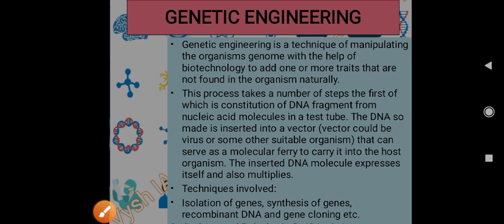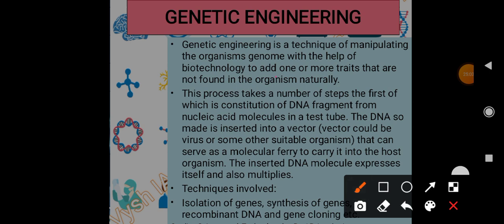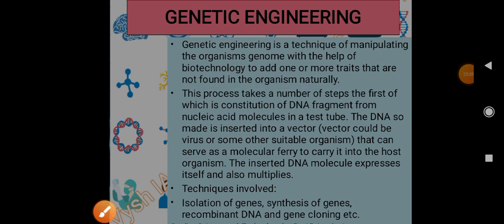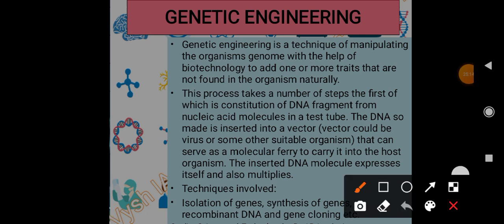So one or more traits that were not present naturally inside an organism are now introduced using genetic engineering, right? So this process takes a number of steps, the first of which is constitution of a DNA fragment from nucleic acid molecules in a test tube.